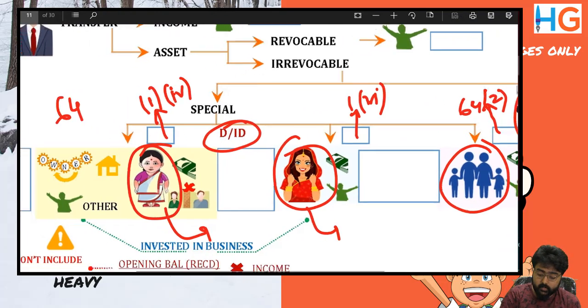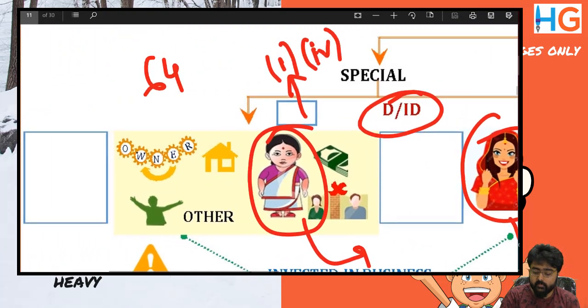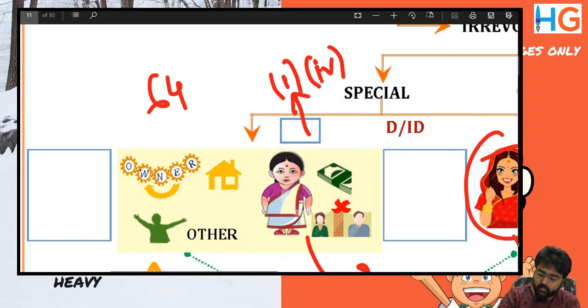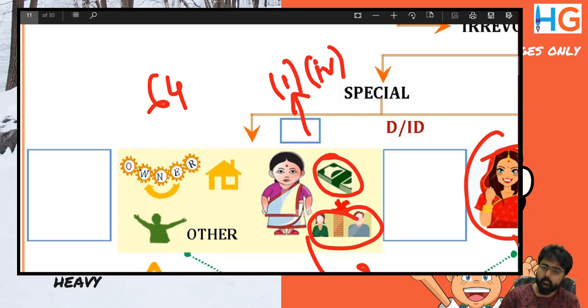Transfer to spouse. Now you'll remember this with the help of images. Transfer to a spouse for inadequate consideration. If this would have been this amount, it would have been adequate. Since only half the amount is received, for inadequate consideration and not in connection with an agreement to live apart, it will be clubbed in the hands of the transferor.